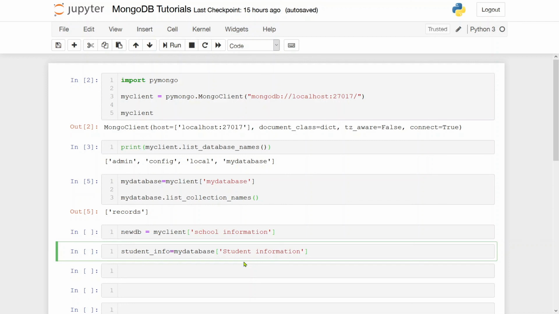So the main thing to note is we have to play with the objects that we have currently made. For example, first of all, we made the MongoDB object, which is the client object, which is my client, to access the server. Now, after reaching the server, I have to explore the different databases. Let's say I picked one database to work with. Then I have to create its object so that I can work with the database, which is my database, using my client and the database name. Okay, now in that particular database, I want to work with some collection. Then I have to create a collection object, which is, let's say, student info, using the database name and the collection name. So it is as simple as that.